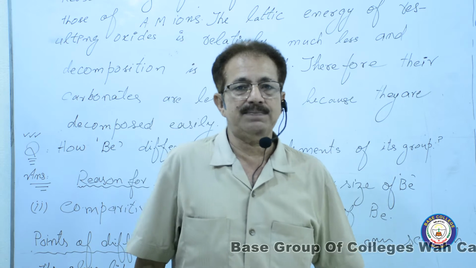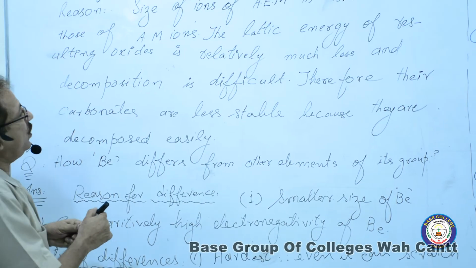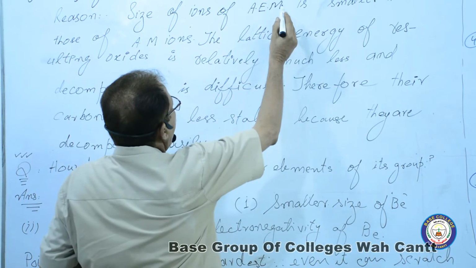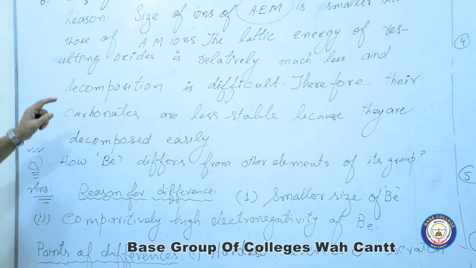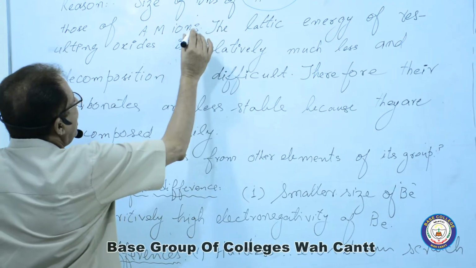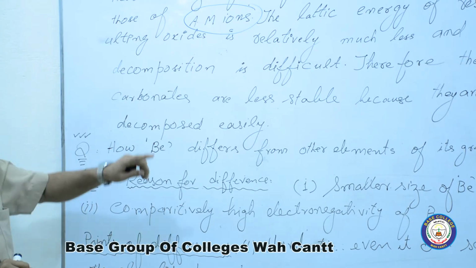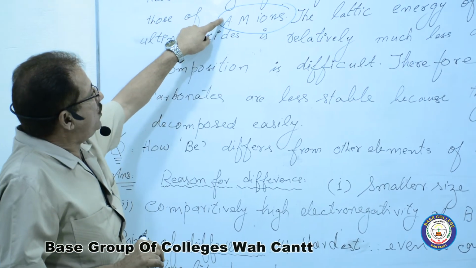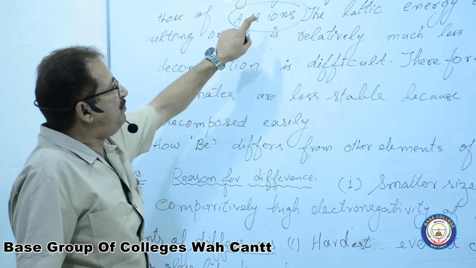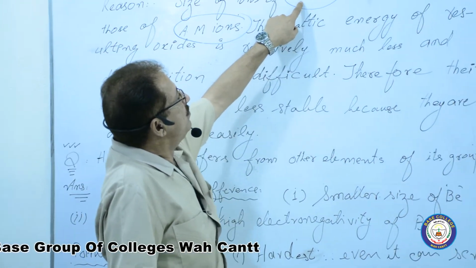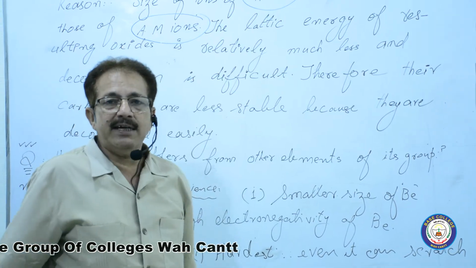Alkaline earth metals. Here once again, the sizes of the ions of alkaline earth metals are smaller than those of the ions of alkali metals. Or in other words, the sizes of the ions of alkali metals are bigger than the ionic radii of alkaline earth metals.